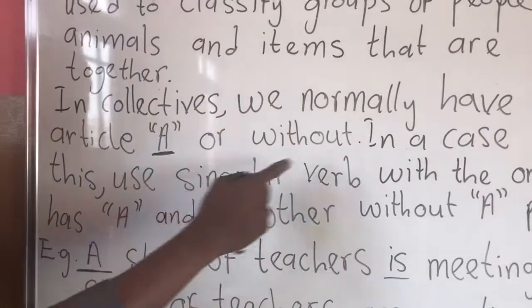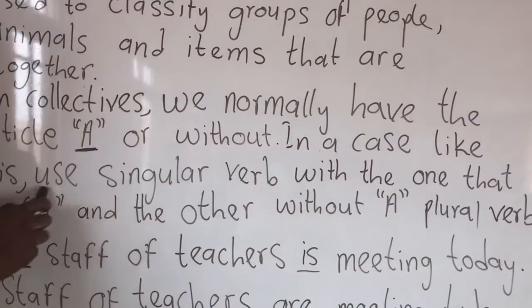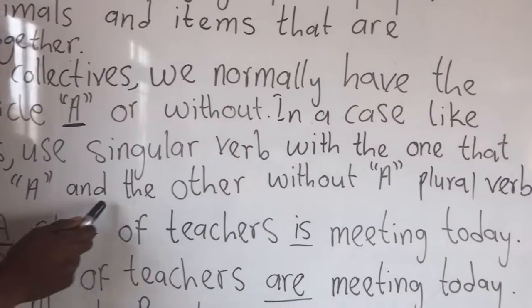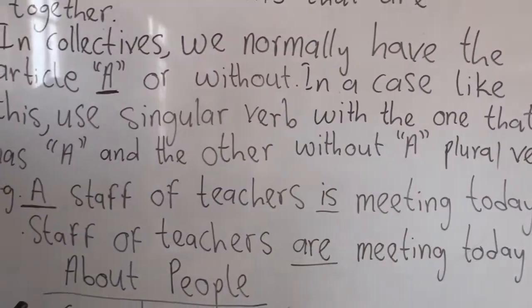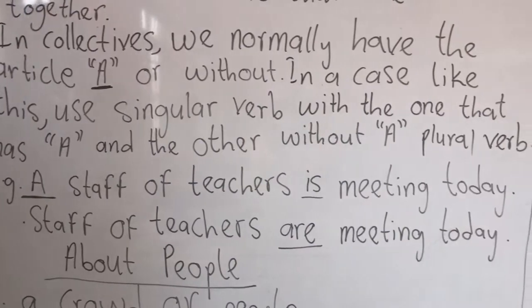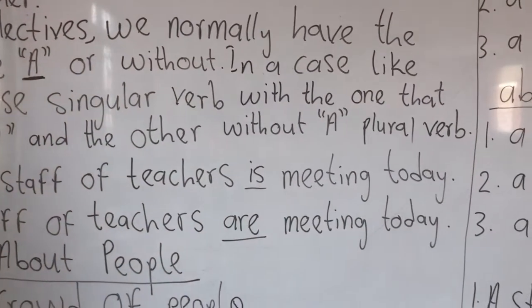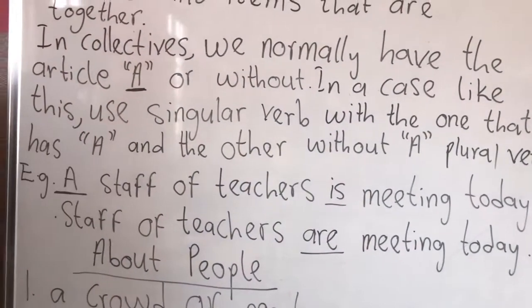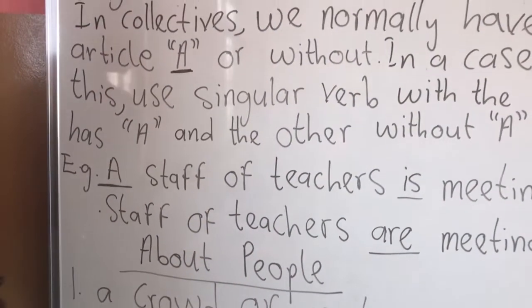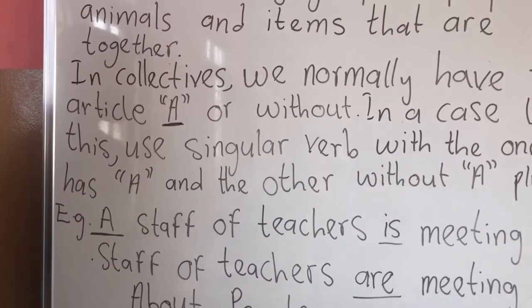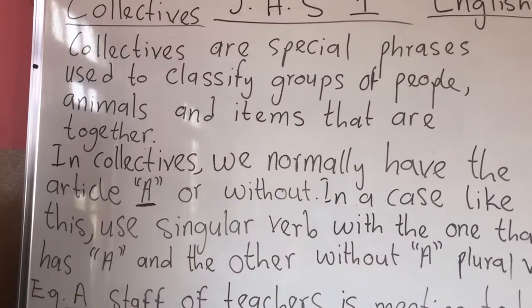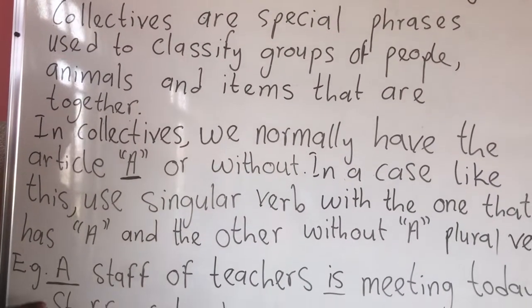In a case like this, we use a singular verb with the one that has "a" and a plural verb with the one without. When you have a collective that has the article, we use the singular verb, in agreement, as in the last time we learned subject-verb agreement. When you have the one without "a", you have to use the plural verb to also be in agreement.